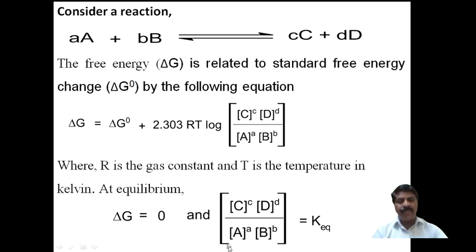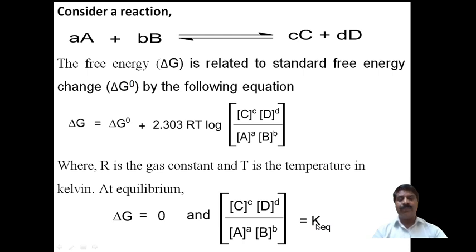Then suppose we are at equilibrium. This becomes the equilibrium constant, K_eq. Therefore, the equilibrium constant is the product of the molar concentration of C to the power c and the molar concentration of D to the power d, divided by the molar concentration of the reactants A and B to the power a and b. This is the equilibrium constant.